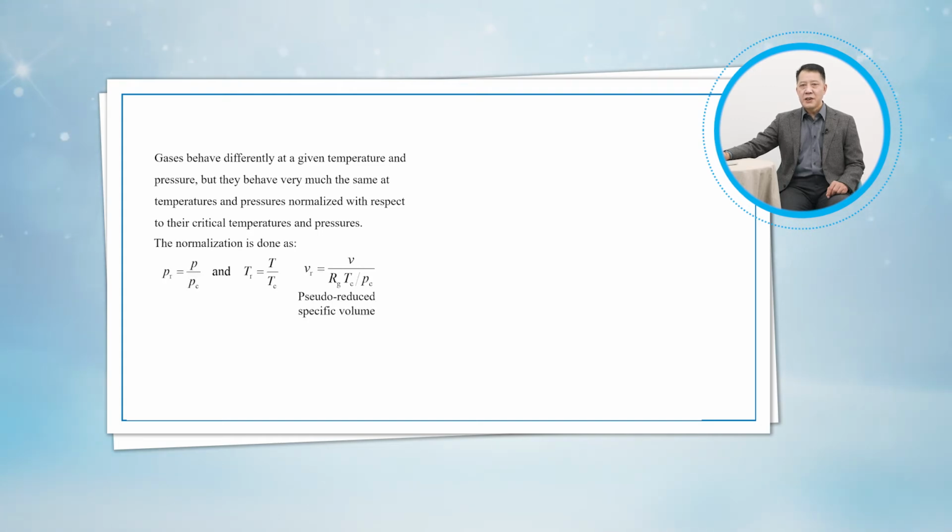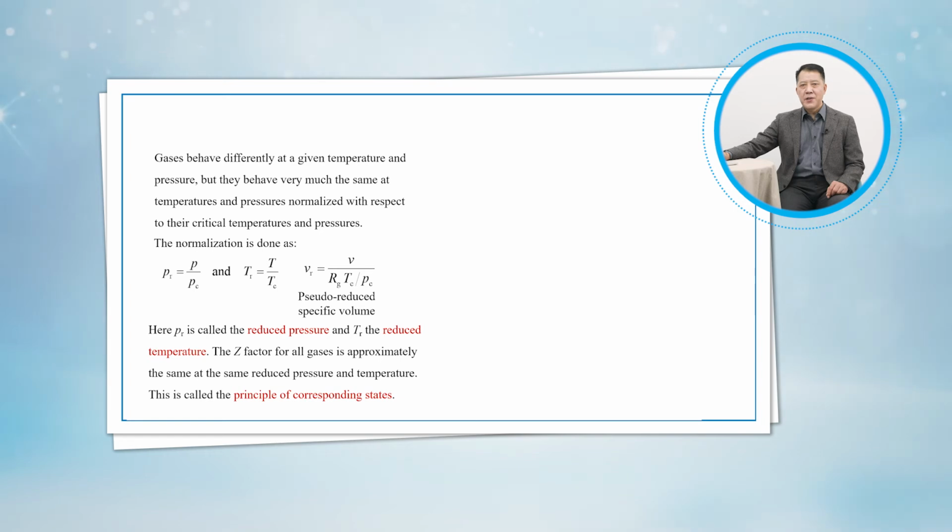The normalization is done as here. PR is called the reduced pressure and TR the reduced temperature. The Z factor for all gases is approximately the same at the same reduced pressure and temperature.